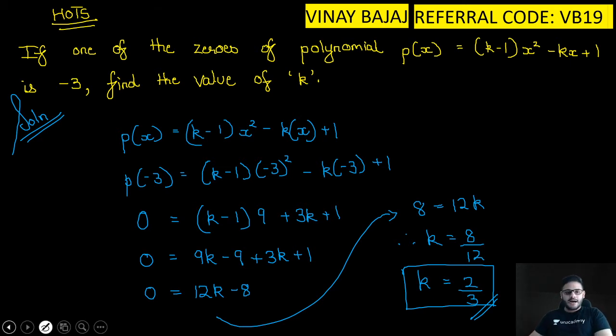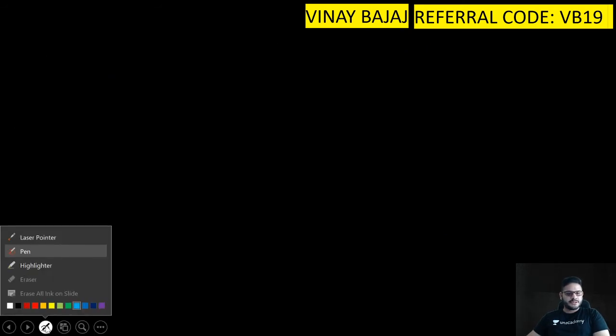Alrighties, let's move ahead to the next question. Again we'll have a HOTS question first.